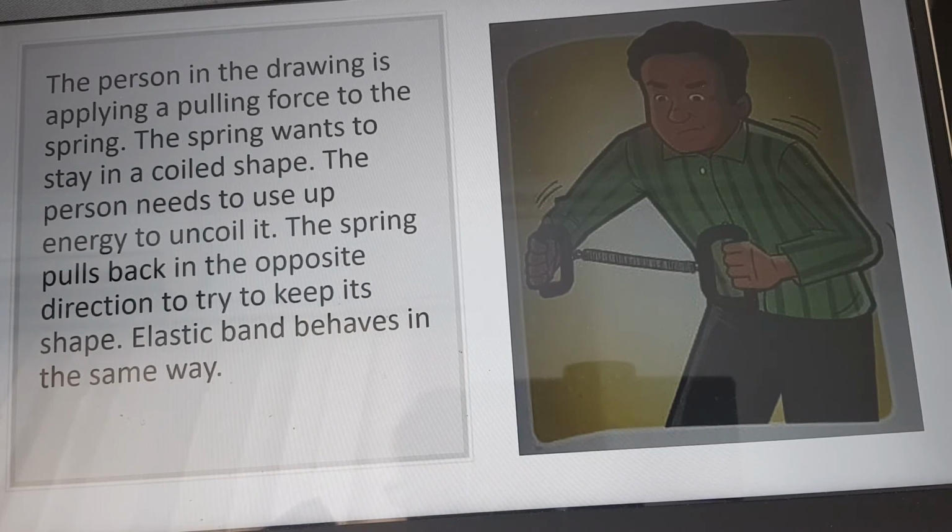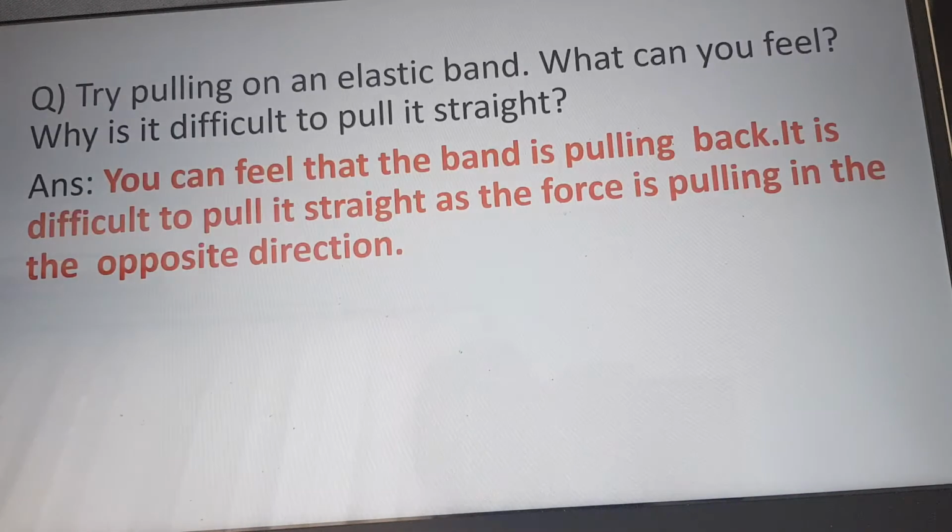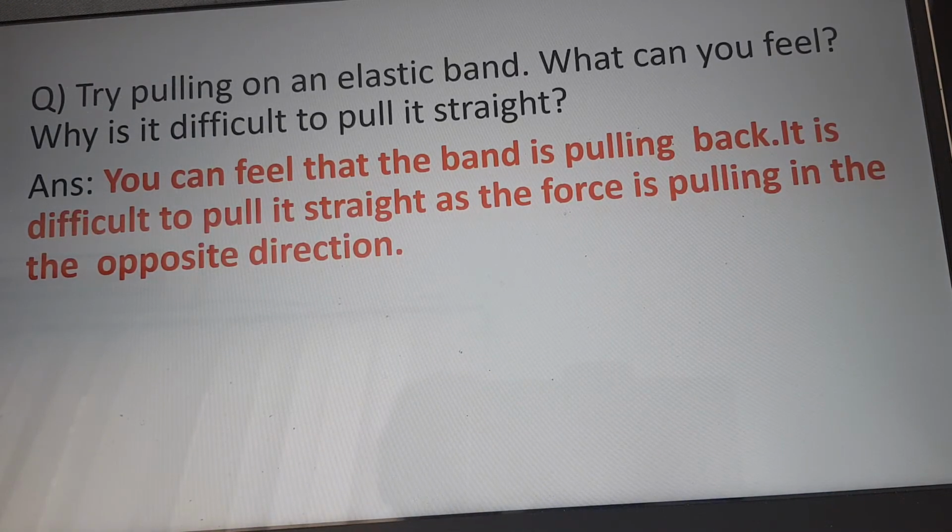Try pulling an elastic band. What can you feel? Why is it difficult to pull it straight? You can feel that the band is pulling back. It is difficult to pull it straight as a force is pulling in the opposite direction.